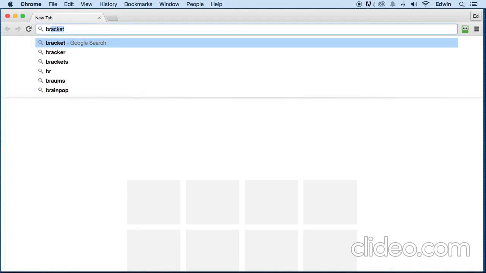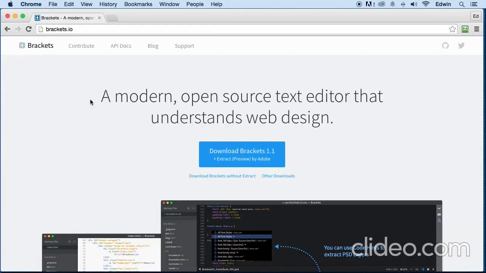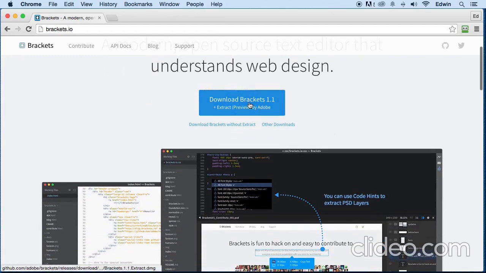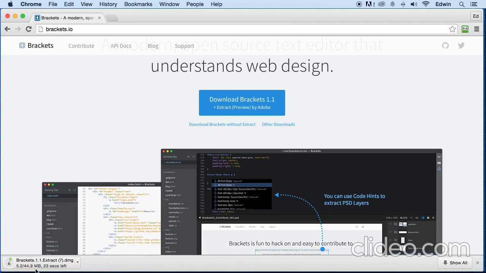Let's type in Brackets here. Brackets with an S. I'm going to get this website here, brackets.io. And then I'm going to download it. Depending on your speed, it should take a couple seconds or minutes. All right, for me, it's just downloading. I probably have a 5 megabyte download speed right now because I'm on the second floor and my wireless is downstairs.